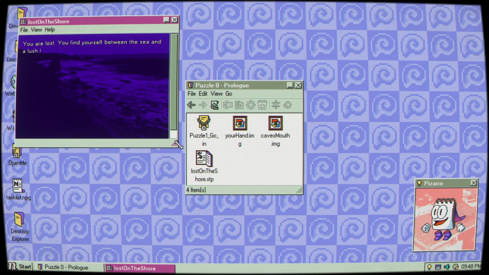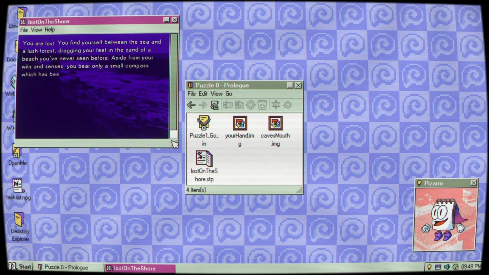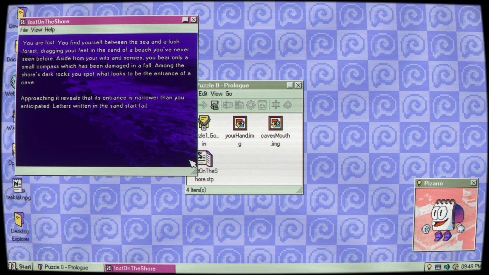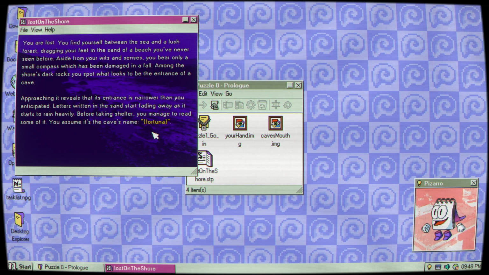You are lost. You find yourself between the sea and a lush forest. Dragging your feet in the sand of a beach you've never seen before. Aside from your wits and senses, you bear only a small compass which has been damaged in a fall. Among the shore's dark rocks, you spot what looks to be the entrance of a cave. Approaching it reveals that its entrance is narrower than you anticipated. Letters written in the sand start fading away as it starts to rain heavily. Before taking shelter, you manage to read some of it. You assume it's the cave's name, Fortuna.